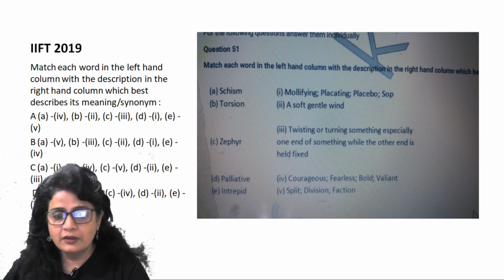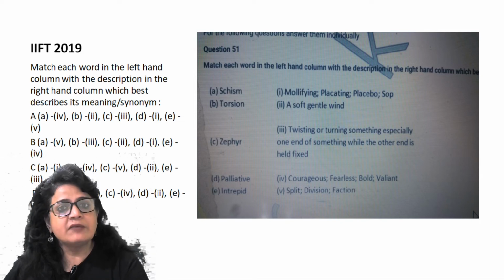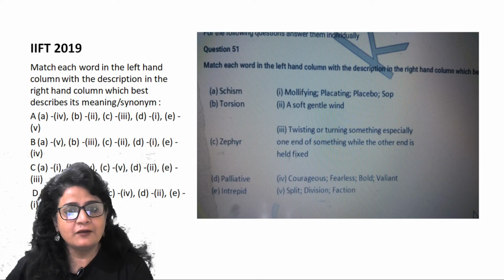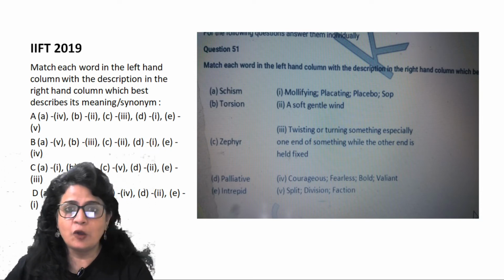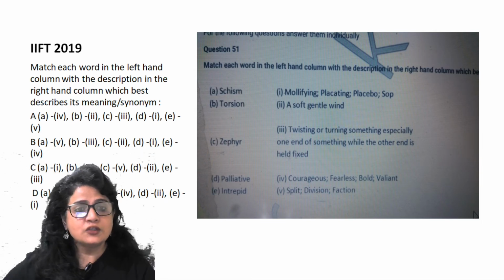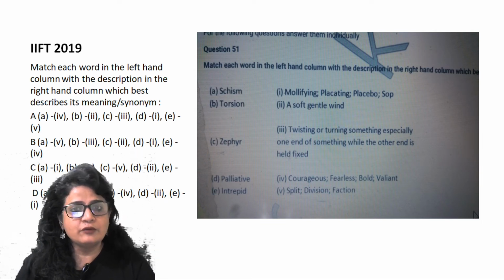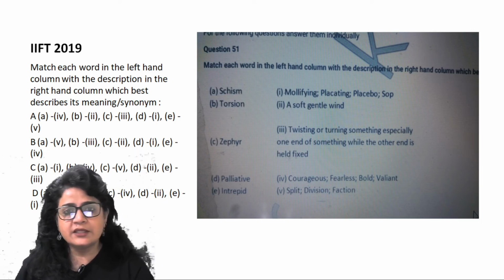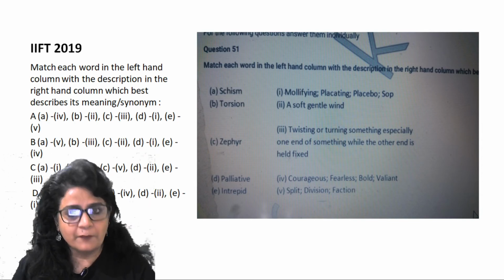So zephyr. Intrepid is someone who is fearless. So again, one more word coming from Norman Lewis, palliative, intrepid. Both these words are in Norman Lewis, right? So you had to match the column. When you match these words with the meanings that I suggested, the answer is B.